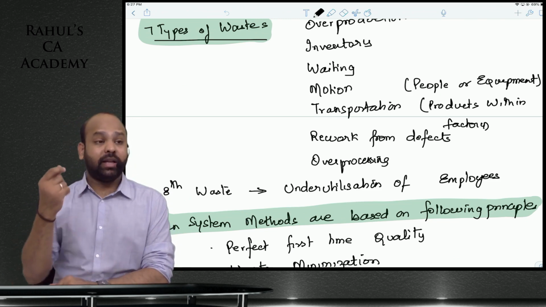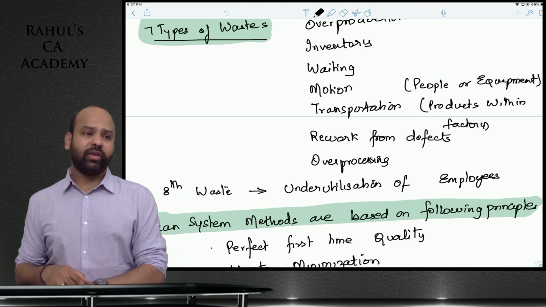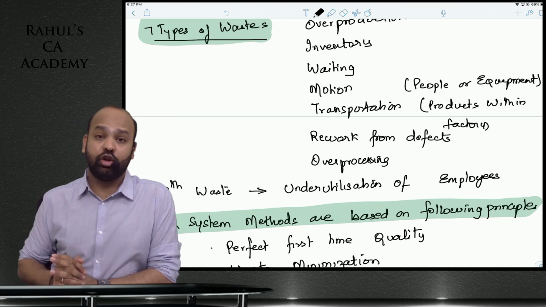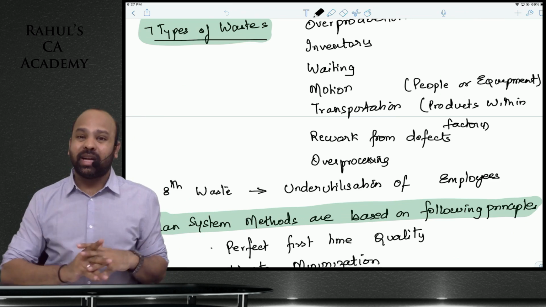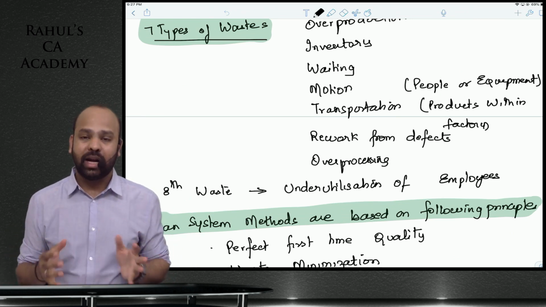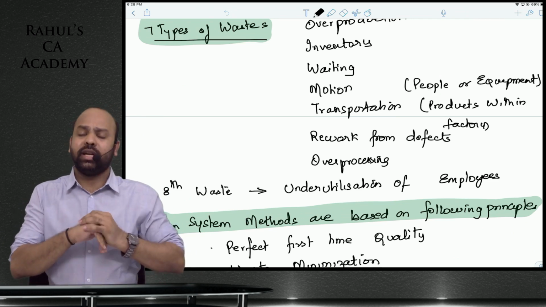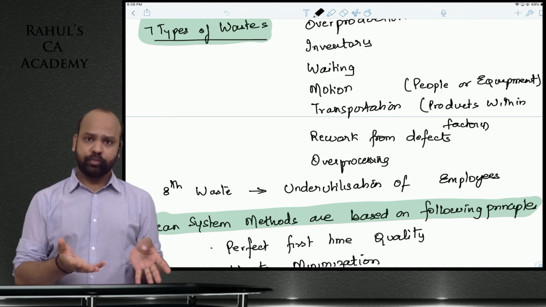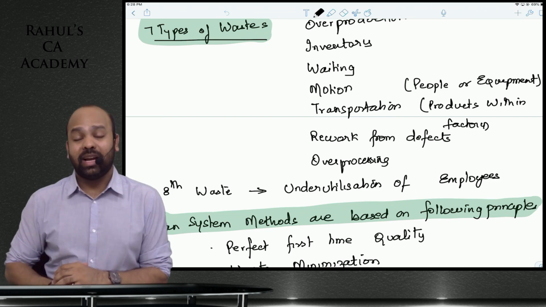There is also an 8th type of waste, that is not included in your ICAI study material, that is underutilization of employees. A particular employee is capable of doing a lot of things, but that employee is not being given that role. That employee is being given lower level roles, or something that he's not good at. So that also is an unnecessary waste.